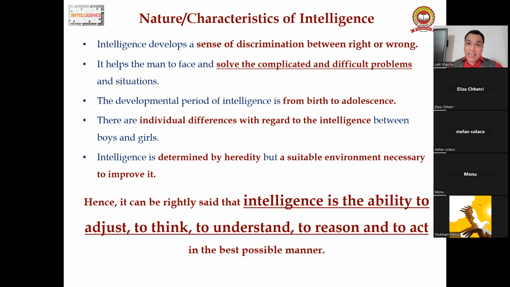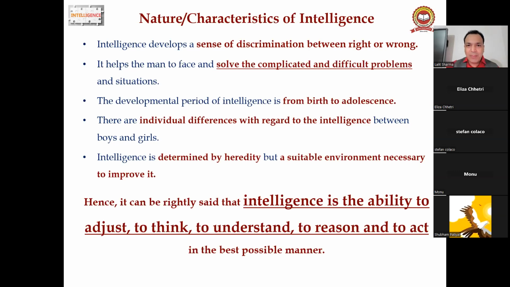They have acquired the intelligence, but a suitable environment is necessary to improve it. So where is the suitable environment? You as a teacher, you have to create the environment. Okay, instead of complaining that the student is very weak, you have to create the environment for the student to learn.